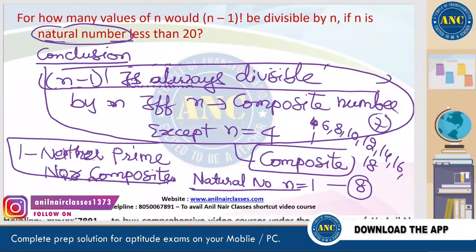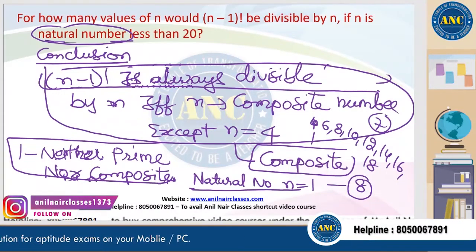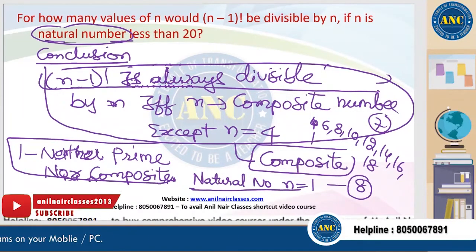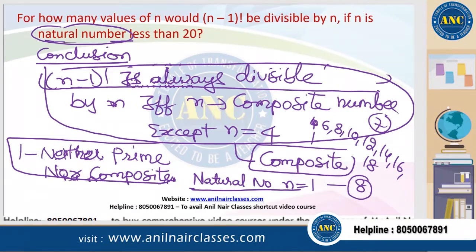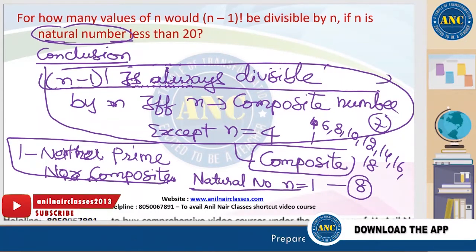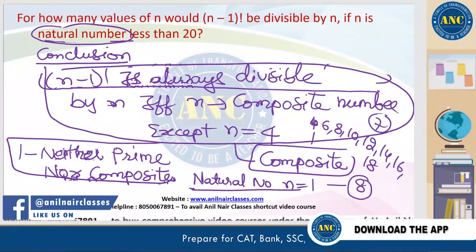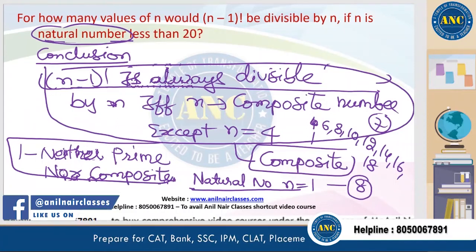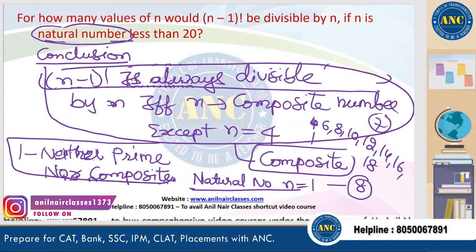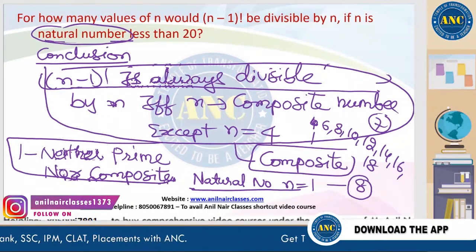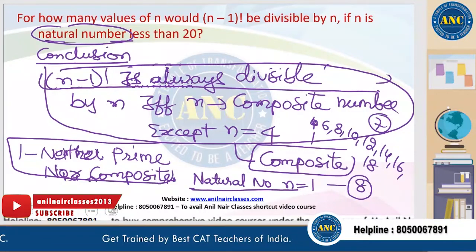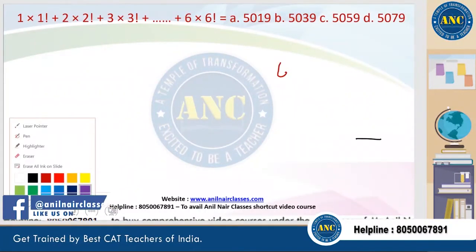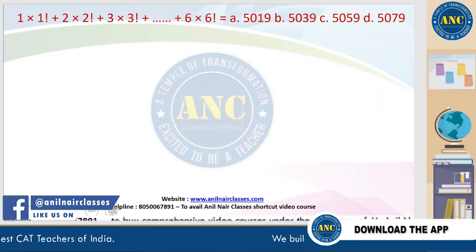(n minus 1) factorial is always divisible by n only if n is a composite number, except n equal to 4. One is neither prime nor composite. If the question is about natural numbers, then include n equal to 1. First I defined it for composite numbers, then for natural numbers. Next one, another question. Somshekhar, I hope it is clear. Right?